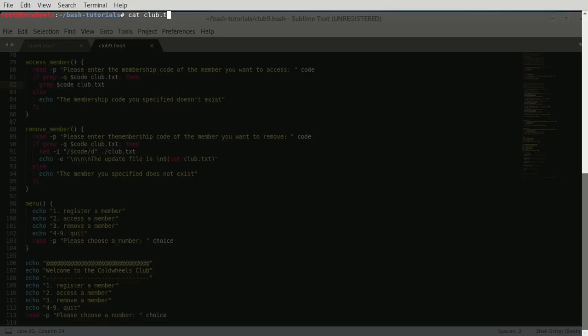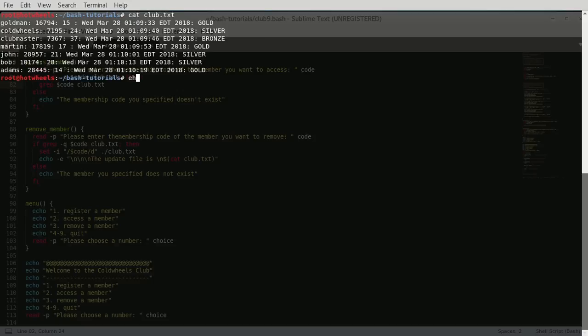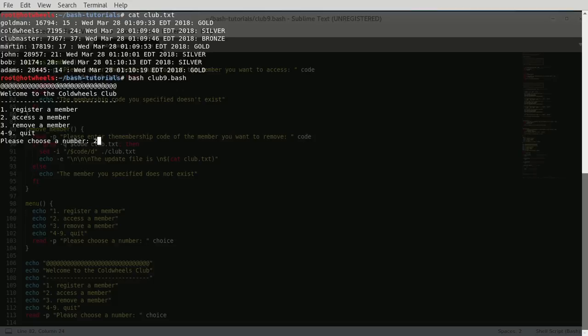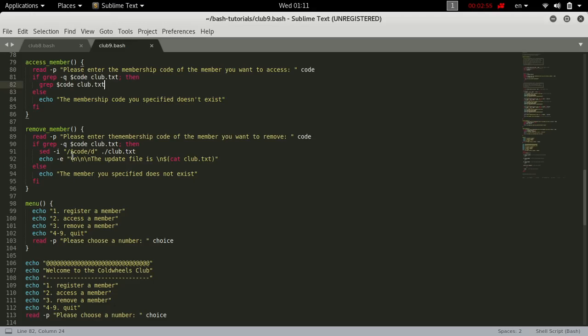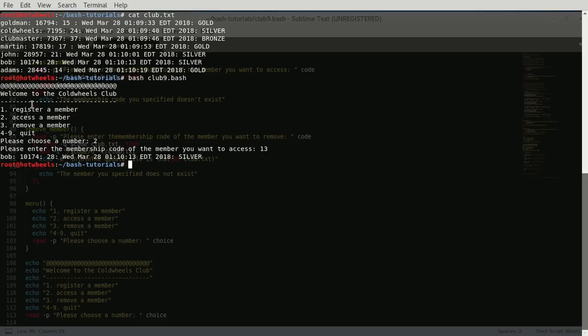If we cat club.text and we bash club9.bash, and then the user accesses, for example, Bob, and we enter 13 to access Bob, it says Bob, although the code was 10.174. The reason for this is that grep looks for this value in any part of the line, not in the second part where we wanted it.